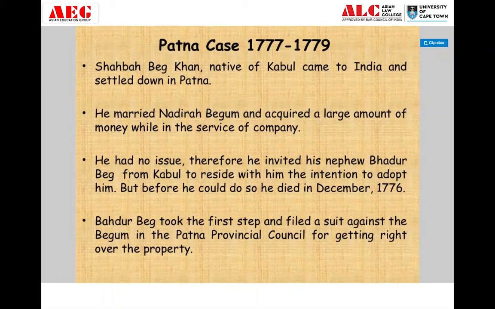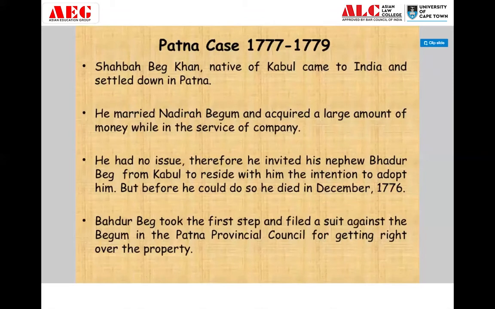Raja Nandakumar was executed by the Supreme Court at Calcutta because Elijah Impey, then Chief Justice, had very good relations with Warren Hastings, and on Hastings's advice he was executed on false charges of forgery. That forgery was allegedly committed 5 years before the establishment of the Supreme Court, so it is known as a judicial murder. It took place because it was undecided which of the Supreme Court and the Council was more powerful.